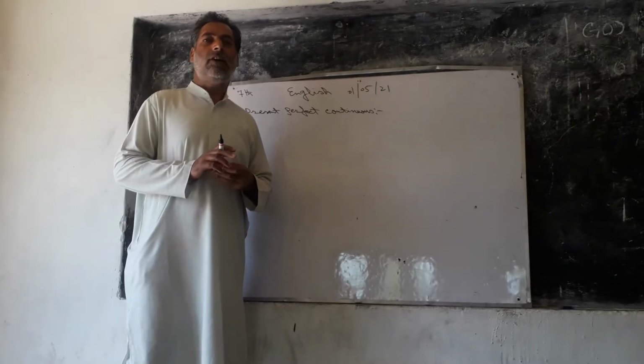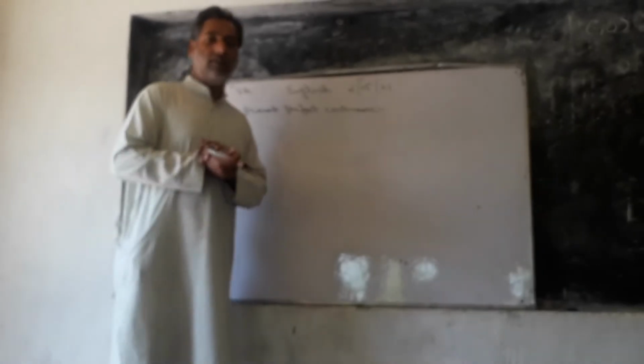That means in which time we have done our work, we have done our action. So these tenses are generally or basically divided into three parts, that is the present, past and the future.